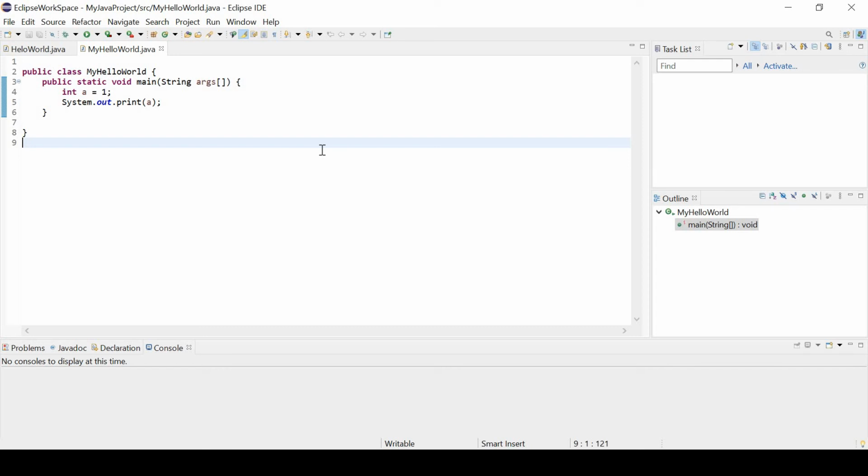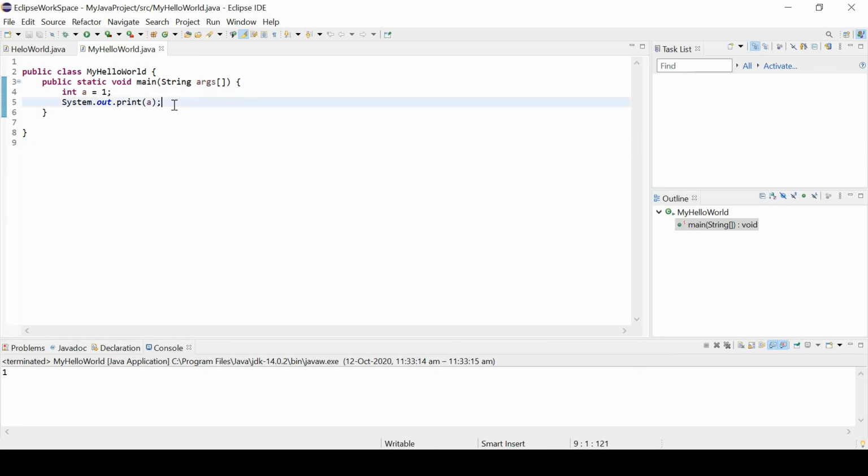You have to understand to run this program. You can see a green button here on the left top corner. My cursor is there. Then it will show you run. When you run this program, you can see the output here is 1.